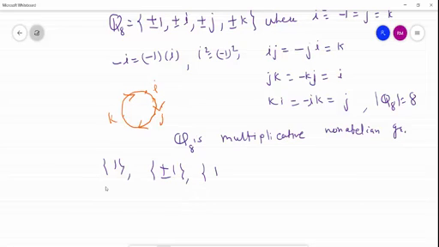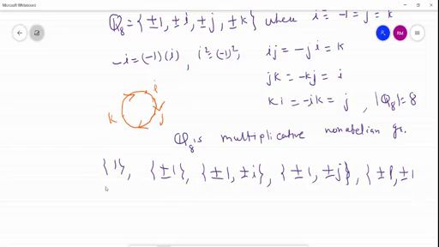Third subgroup is plus minus 1 plus minus I. You can check it, all these are subgroup. Plus minus 1 plus minus J, plus minus 1 plus minus K are 5 subgroup of Q8.